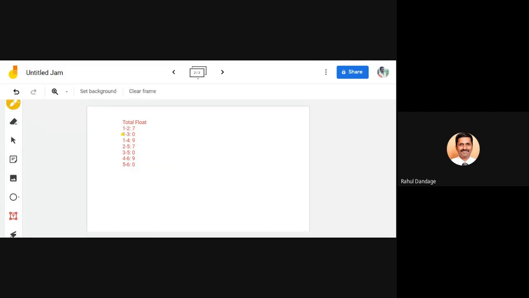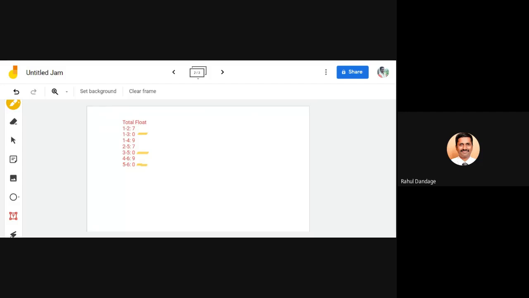So this is critical path activity 1, 3. This is critical path activity 3, 5, because we said 1, 3, 5, 6. That is your critical path. So this one and this one, these are the 3 activities on the critical path.